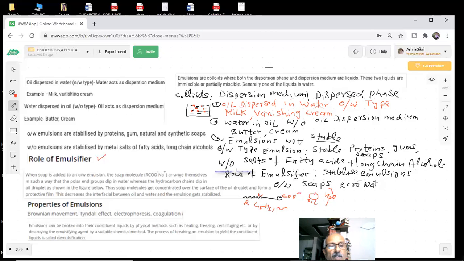How? Brownian movement. What is the Brownian movement? We already told you the Brownian movement is nothing but zigzag motion. That is called the Brownian movement. Tyndall effect, you already know that they scatter the beam of light, and the path of the beam of light becomes visible.